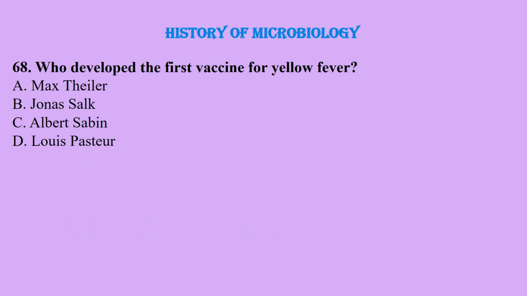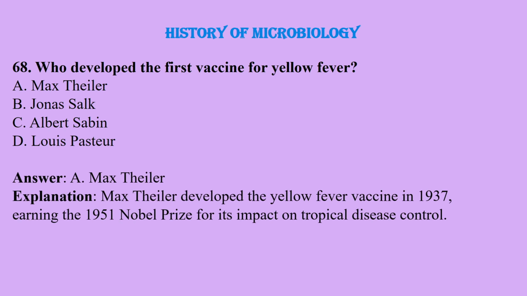Next question is, who developed the first vaccine for yellow fever? Max Theiler, Jonas Salk, Albert Sabin, or Louis Pasteur? And the correct answer is Max Theiler.